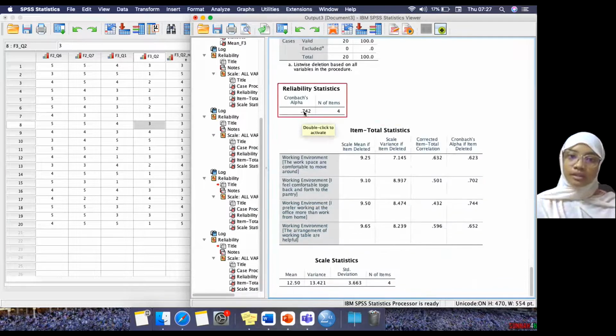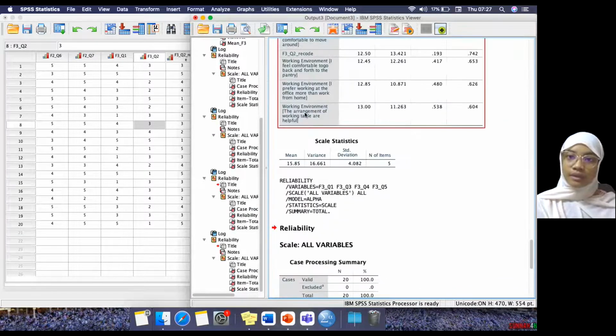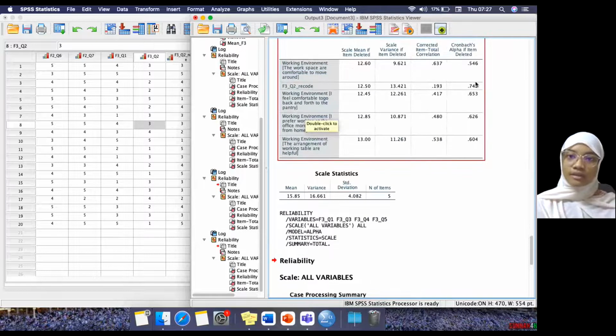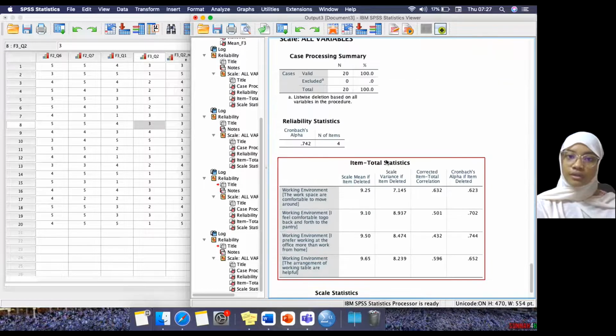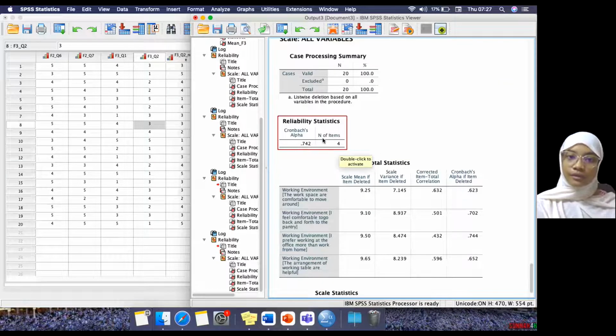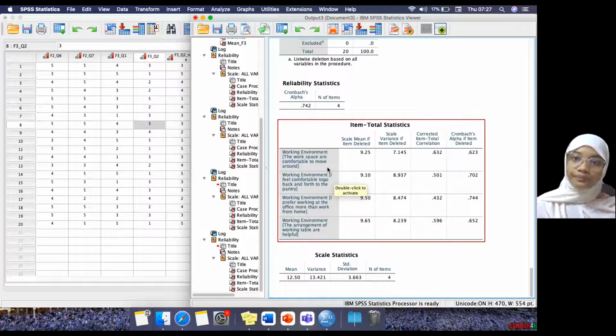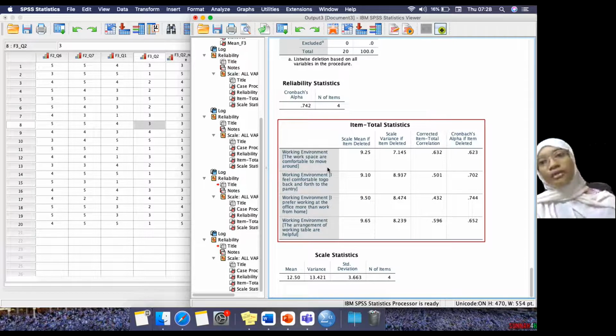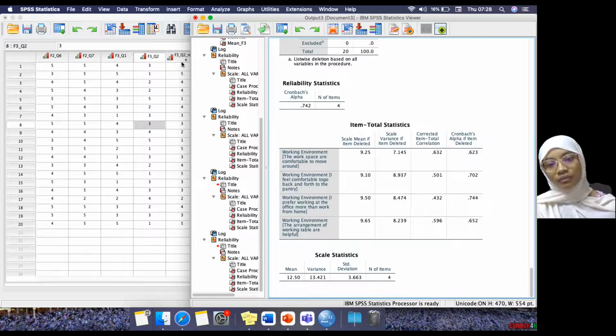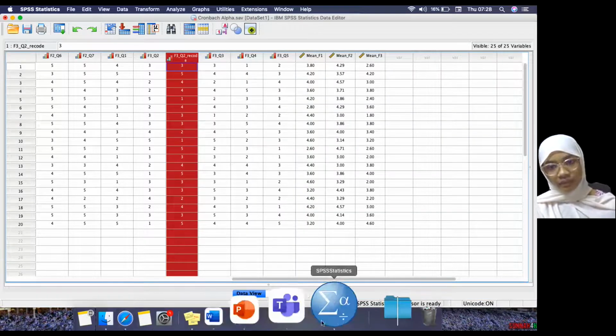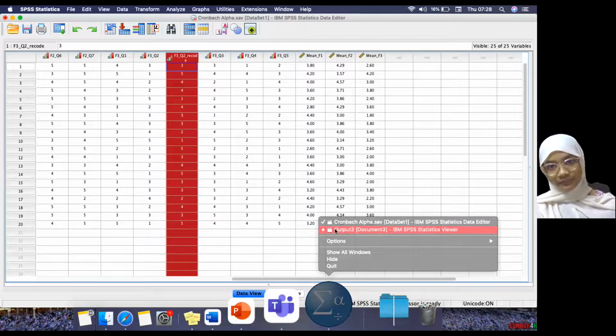If you delete this question, you will get this new Cronbach alpha of 0.742. So this is the only set of questions that you need to take for your further assignment, reports, or tests. You have to ignore question number 2, the one that you recoded, and only focus on this one.